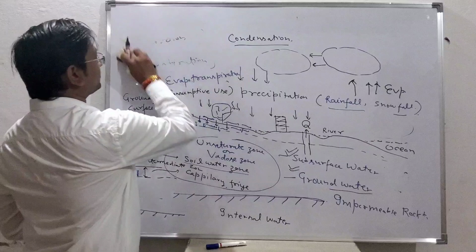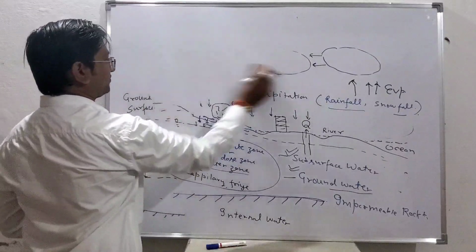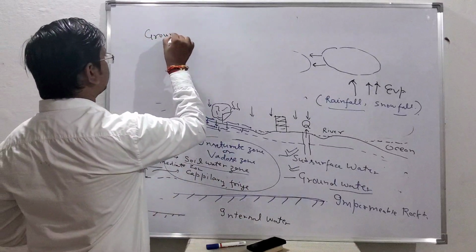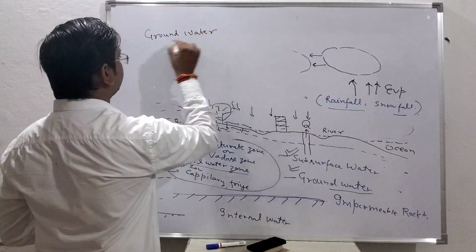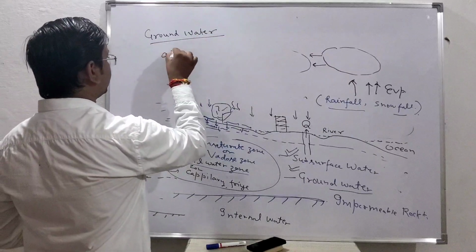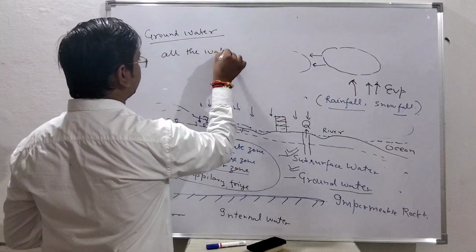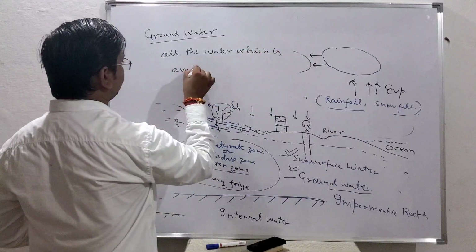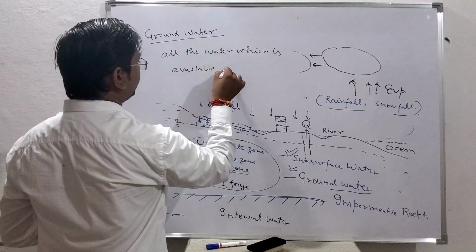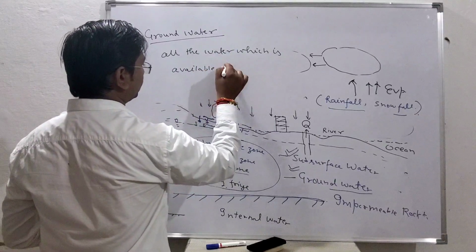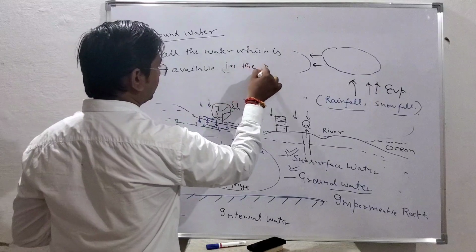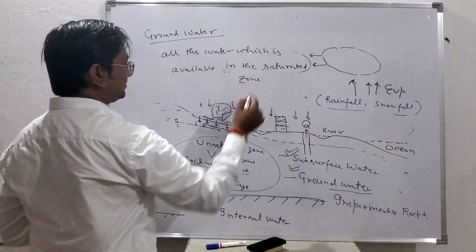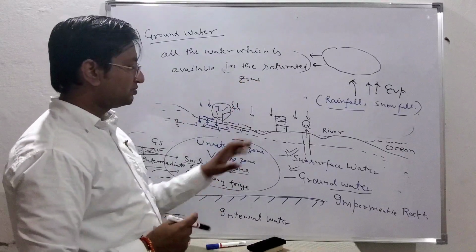Groundwater: all the water which is available below in the saturated zone, because we are pumping out that water, and as water resources engineers, how much water is available, we are using that water.